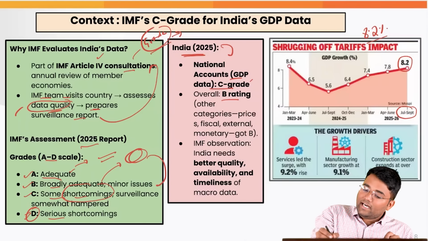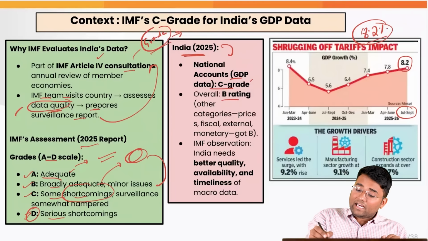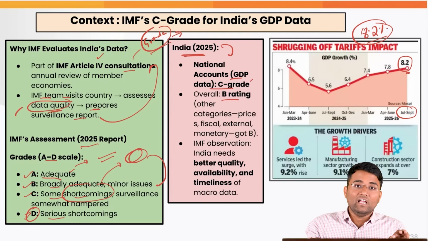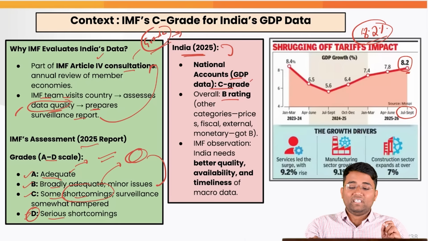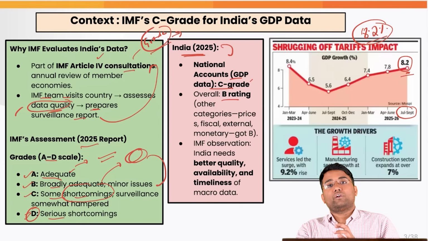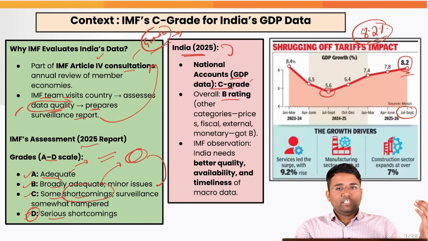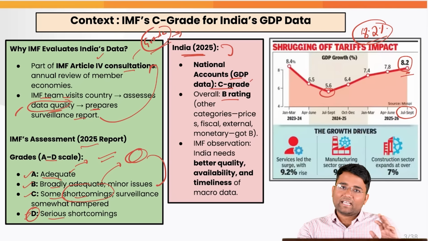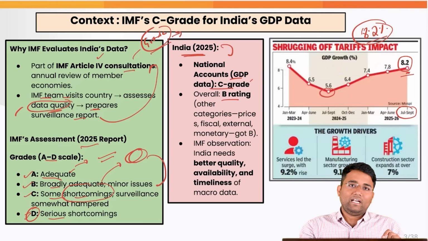Also, we need to understand that this has beaten the expectations of the market, that people were expecting it to be between 7 and 8%. But we are getting 8.2% GDP growth, which is historically very high. And that is the reason it creates various apprehensions for various economic commentators, as to whether this data is properly coming or not. For example, for the earlier July to September quarter, the GDP growth rate was around 5.4%, and then it was revised to 5.6%. Again, that raises eyebrows, as to whether we can rely on that data or not.